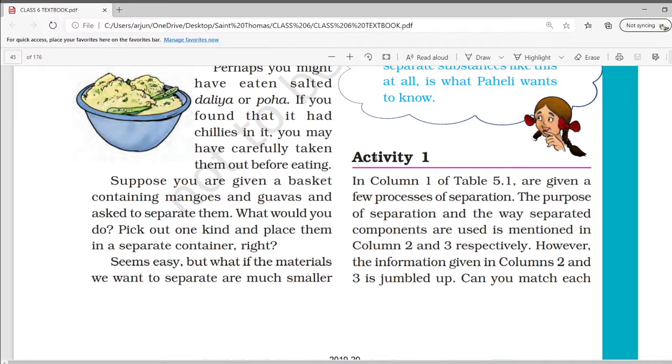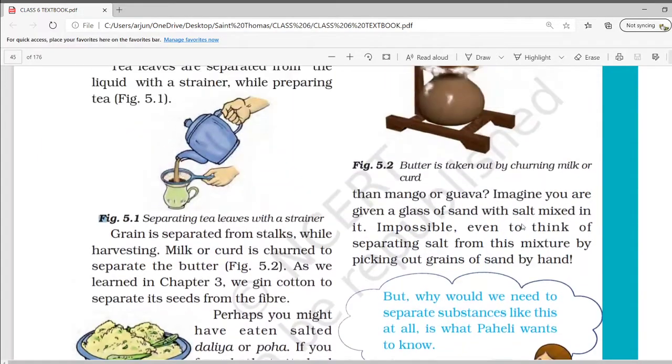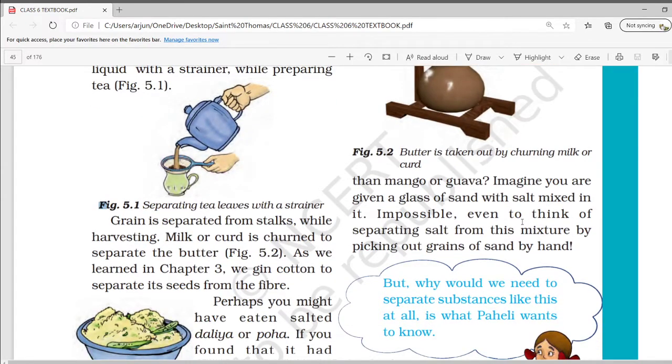Suppose you are given a basket containing mangoes and guavas and asked to separate them. What would you do? Pick up one kind and place them in a separate container, right? Seems easy, but what if the materials we want to separate are much smaller than the mango or guava? Imagine you are given a glass of sand with salt mixed in it.